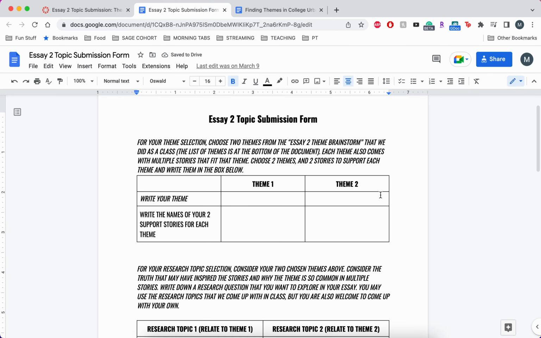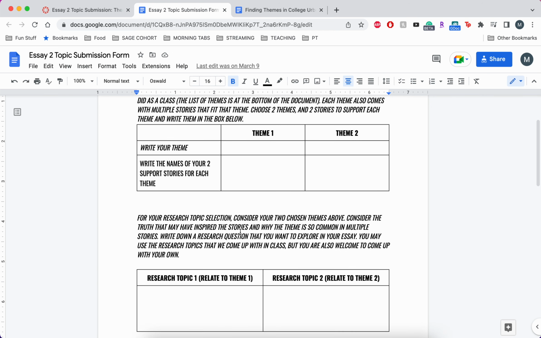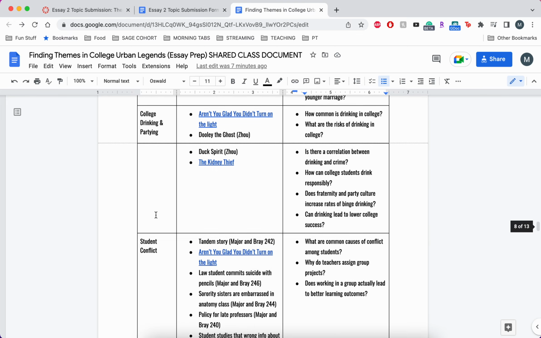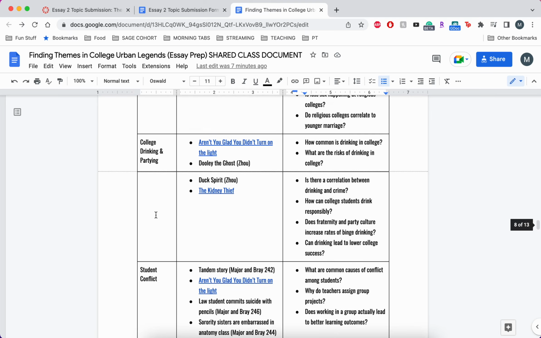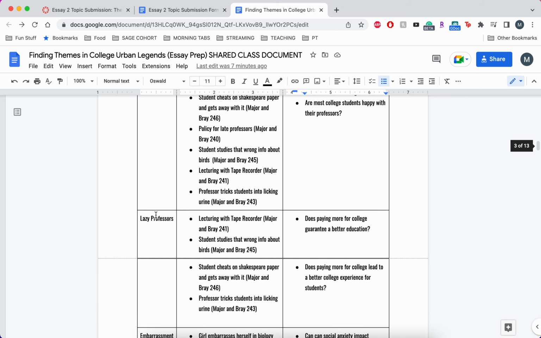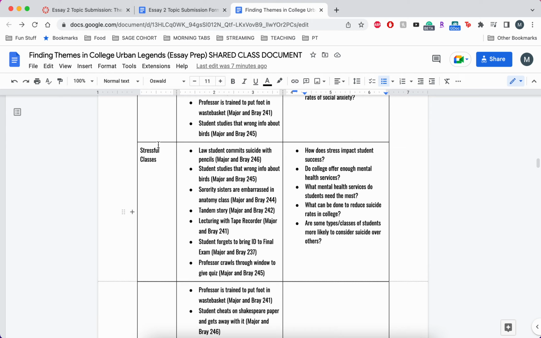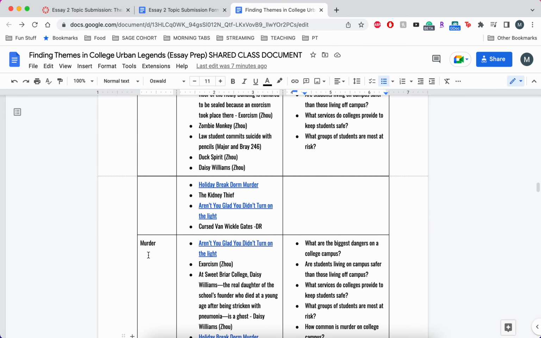Okay, so this is what that's going to look like. Your first step is choosing your 2 themes and your 4 stories. For your 2 themes, you can choose any of these themes here on the far left. There's plenty to choose from. The only rule is that you want to choose 2 themes that are very different from each other. For example, you don't want to choose unprofessional professors and lazy professors because they're kind of the same thing. There's going to be a lot of crossover. If you do unprofessional professors, then maybe your second theme is stressful classes or murder or something like that. Two very different themes will give you more to work with.